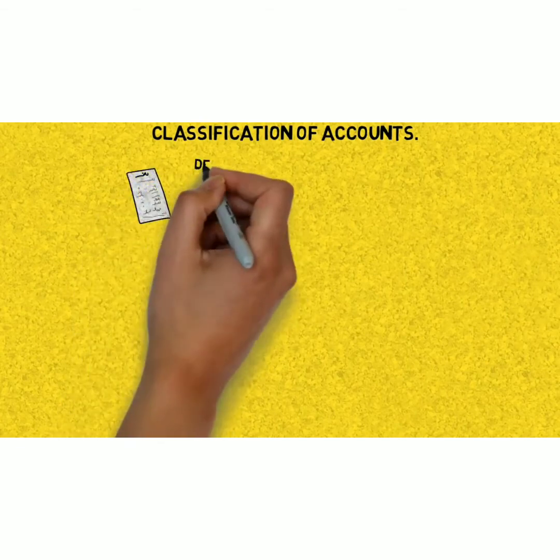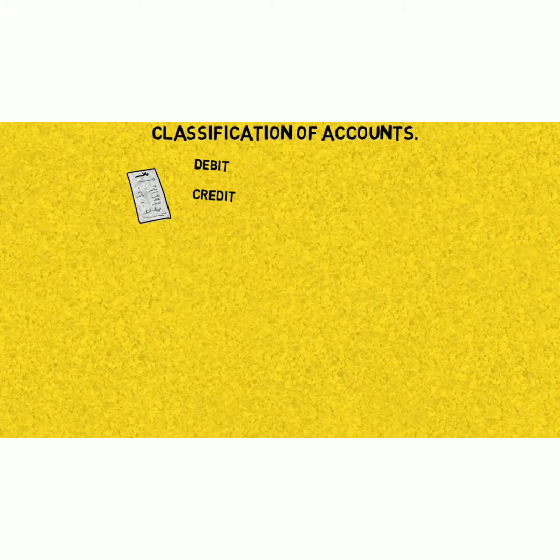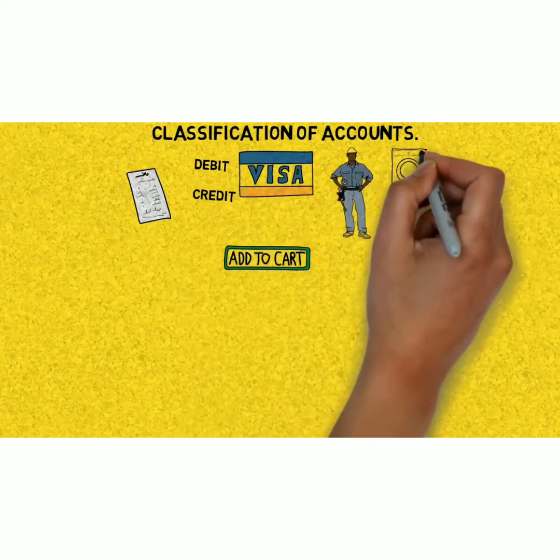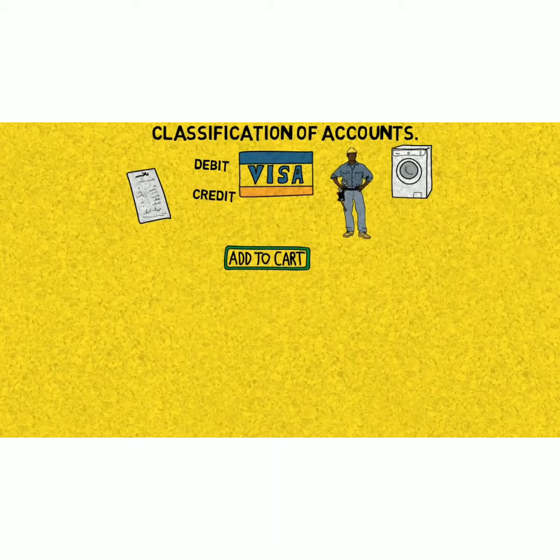All the transactions that happen in the business have a dual effect. One will be debit and another will be credit. When we do a transaction, it can be of the nature of purchase, sales, payment of salary, or purchase of any fixed assets. To understand it more clearly, let's take an example.